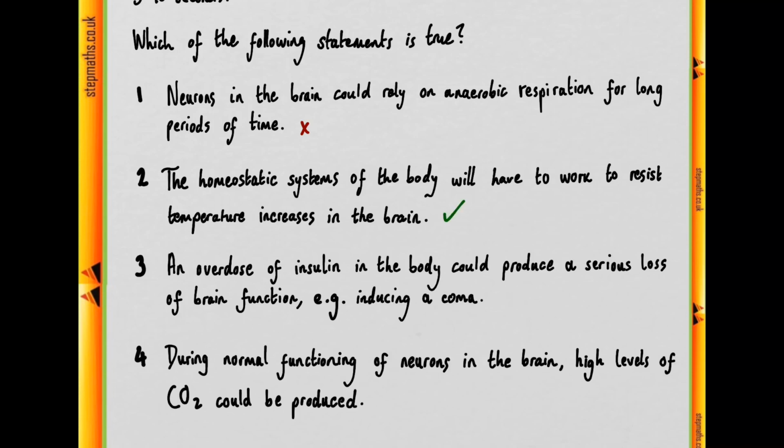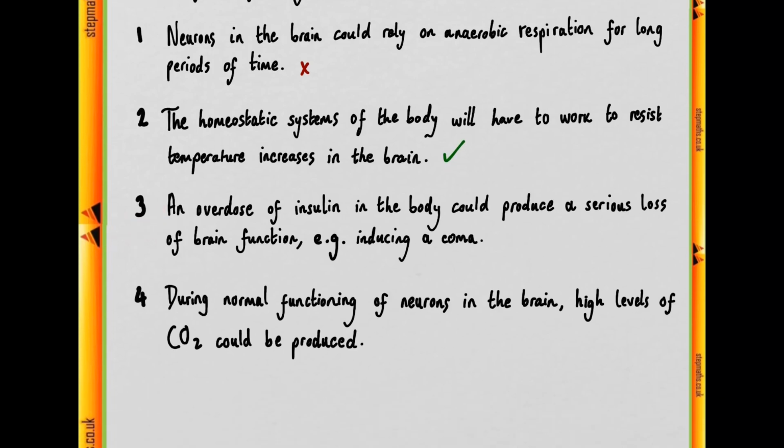and therefore the homeostatic mechanisms will have to account for that by reducing the temperature. Moving on to statement 3, it says that an overdose of insulin in the body could produce a serious loss of brain function, such as inducing a coma.